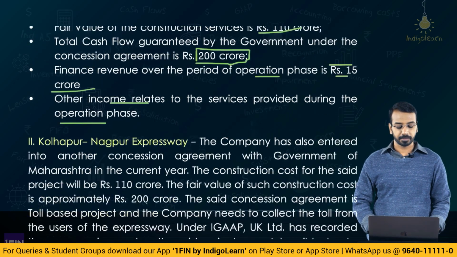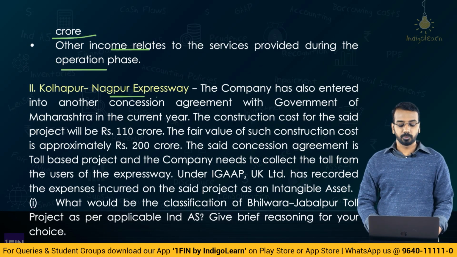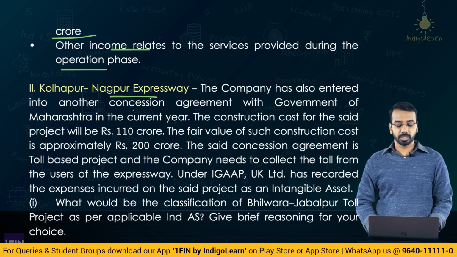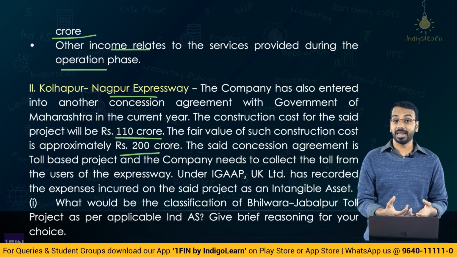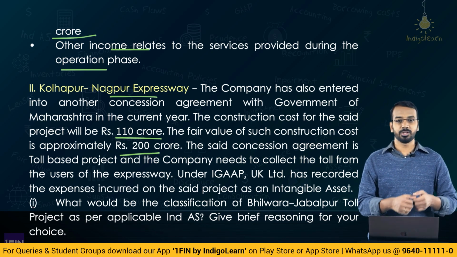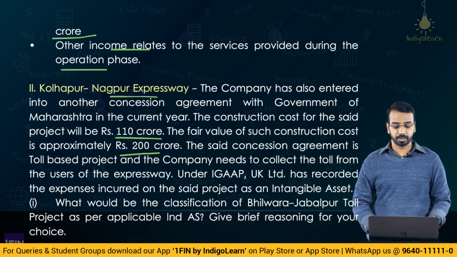Okay, then the second one is a Kolhapur-Nagpur expressway, two cities in Maharashtra. The company has also entered into another concession agreement with the government of Maharashtra in the current year. The construction cost for the said project will be 110 crores. Fair value of construction cost is 200 crores, means the company will incur a cost of 110 crores, and the fair value if it has to charge from the customer is 200 crores.